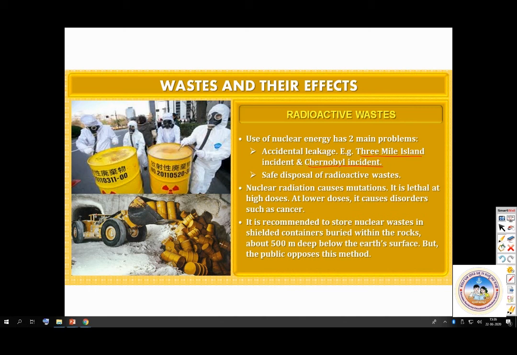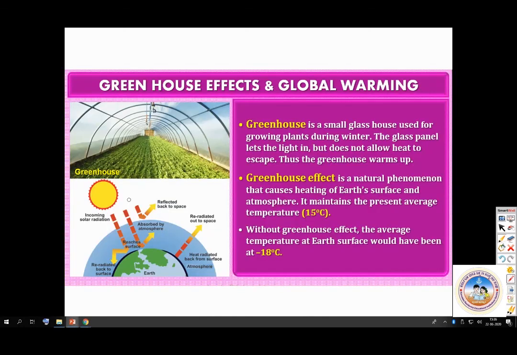Next, we come to the next problem, that is greenhouse effect and global warming. Greenhouse is a small glass house used for growing plants during winter. The glass panel lets the light in but does not allow the heat to escape. So what will happen? The greenhouse will warm up. So this is greenhouse effect. So greenhouse effect is the natural phenomenon that causes heating of Earth's surface and the atmosphere. It maintains the present average temperature of 15 degrees centigrade. Without greenhouse effect, the average temperature of the Earth's surface would be minus 18 degrees.